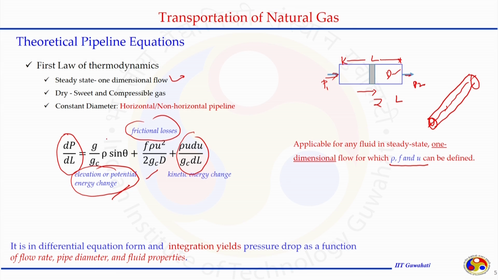So, for example, when we are having horizontal flow, this angle should be 0 and we get sin theta equal to 0, which means gravity is not contributing to the system and we can ignore it.